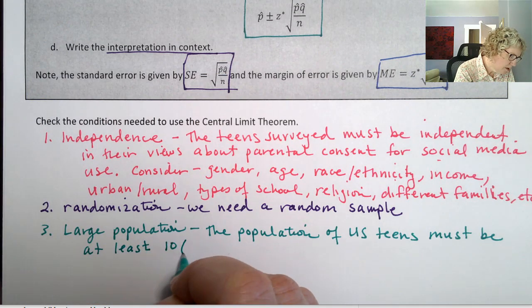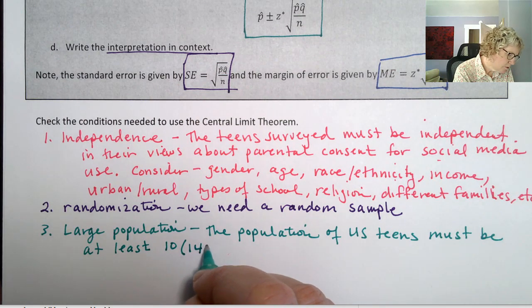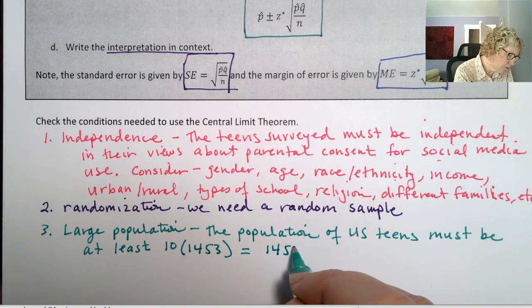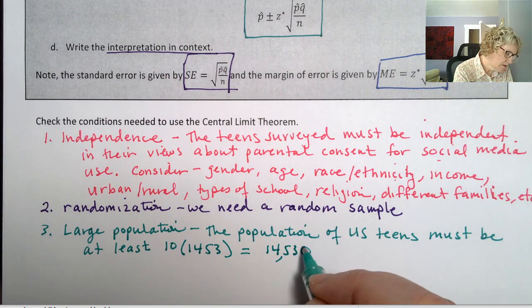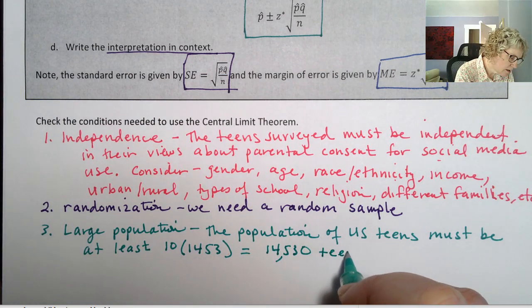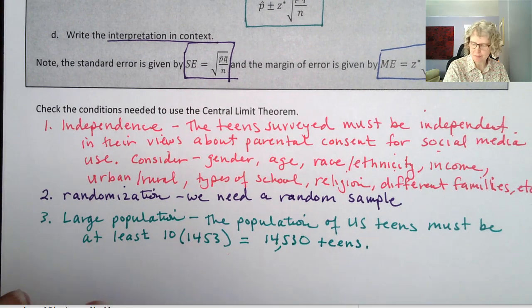So I'm going to put the numbers in: 10 times our sample size, which was 1,453. So that's 1453 with a 0 on the end, 14,530 teens. I think that's safe to say in the United States.